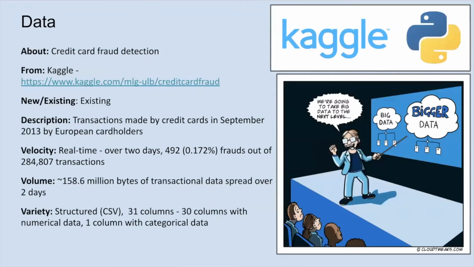For our dataset, to train our models, we leverage a dataset readily available at Kaggle, which consists of transactions made by credit cards in September 2013 by European cardholders. The velocity of the dataset is real time, spread across 2 days, and it consists of 492 frauds out of 284,000 transactions. The volume of the dataset was around 158 million bytes of transactional data, which was spread over 2 days.